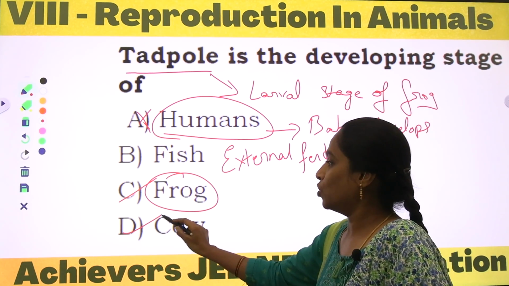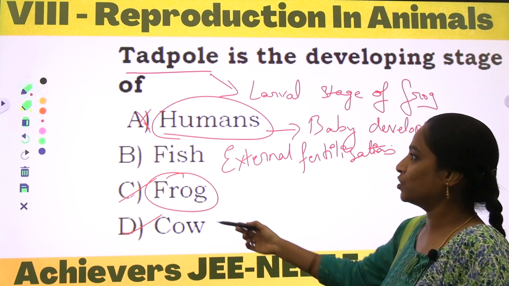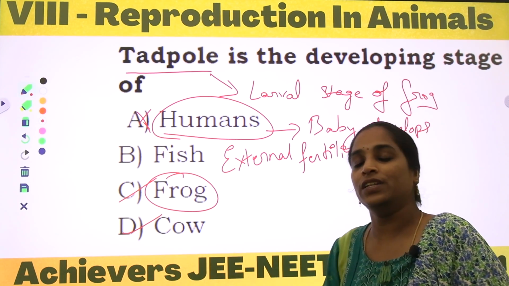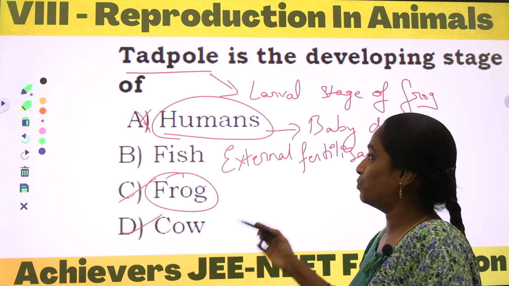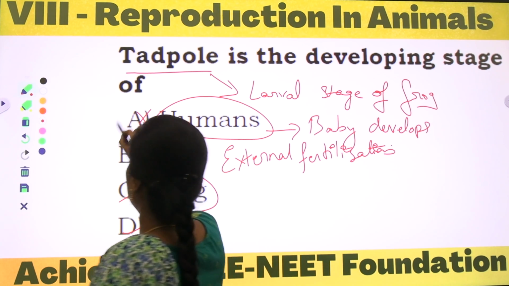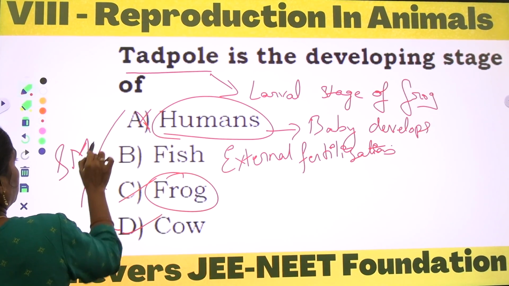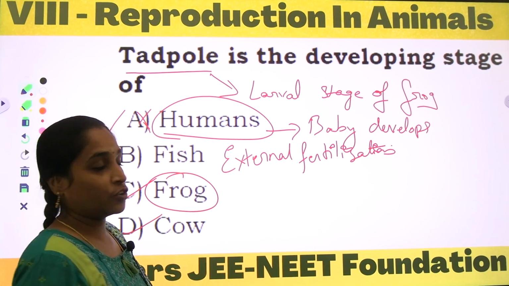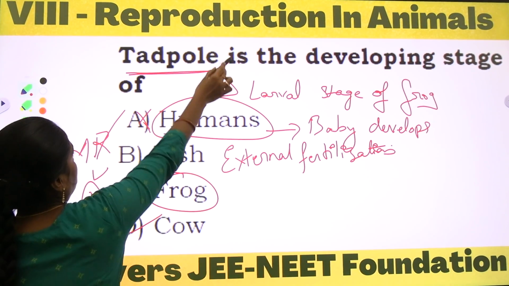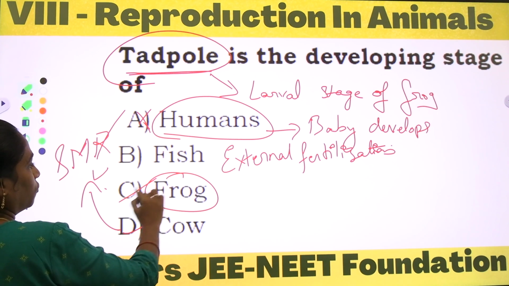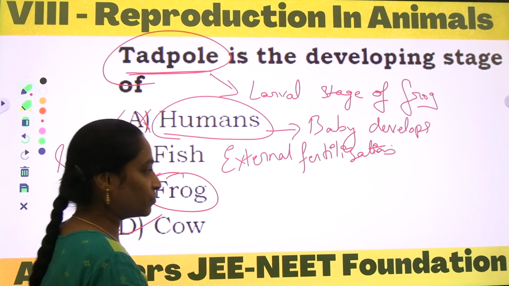And coming to option D, cub. Cub and human beings can both be considered mammals. They both undergo the sexual mode of reproduction. So the tadpole is the larva of option C, frog, right?